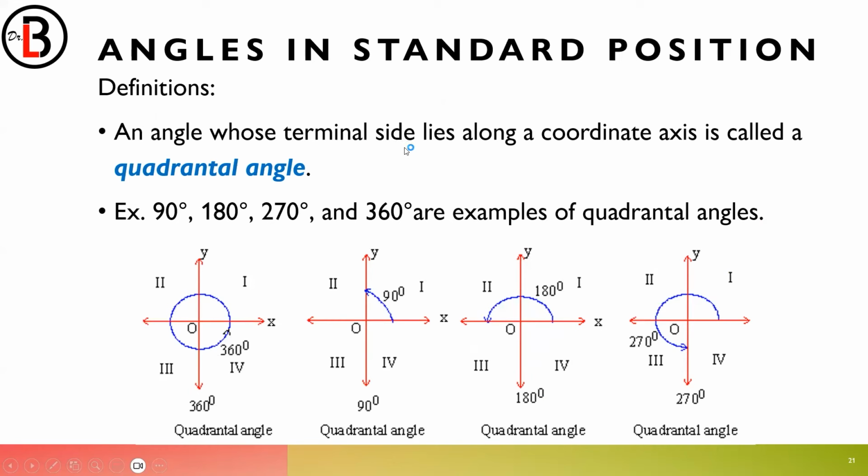Okay, so this one. An angle whose terminal side lies along a coordinate axis. Again, what are the coordinate axes? They are the x and y axis. Those angles that lie along the coordinate axis are called quadrantal angles. What are the quadrantal angles? The 90 degrees, 180, 270, 360, and some variations like this. Like if it's 360 plus another 90 degrees, if it ends here, it's still quadrantal. So long as they end on the positive x, positive y, negative x, or negative y, they are called quadrantal angles.